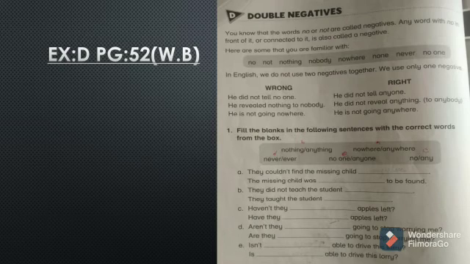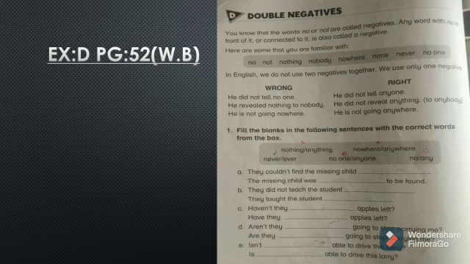Below this we have an exercise. In this exercise you have to fill the blanks within the following sentences with the correct words from the box. The first one is, they could not find the missing child dash. The missing child was dash to be found. So we use the words from the box above. So I choose anywhere. They could not find the missing child anywhere. The missing child was nowhere to be found.